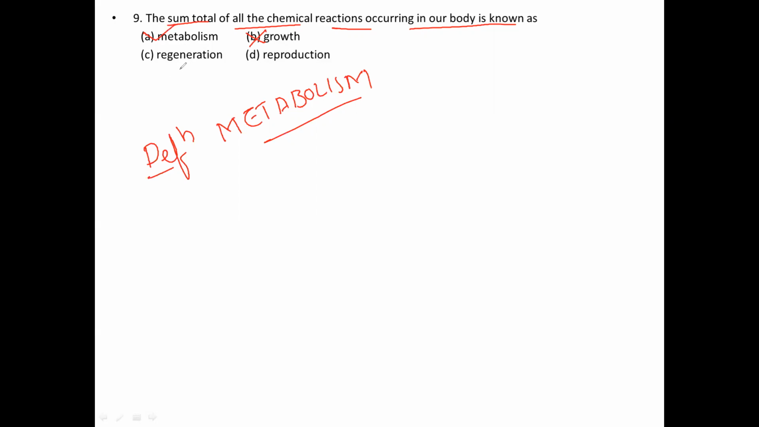Next, regeneration is the ability to regenerate, meaning the capability to give rise to new young ones. It is a type of reproduction. Reproduction is the production of new individual organisms that are similar to their parents, as we already discussed. That is reproduction. But this is the correct option for this ninth question. Next, we shall move on to the next slide.